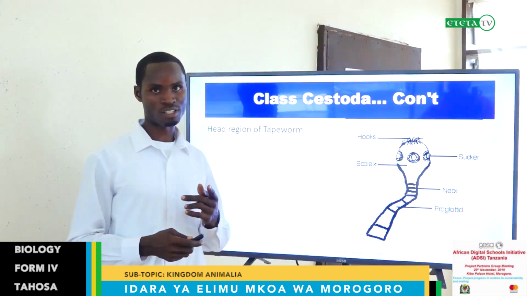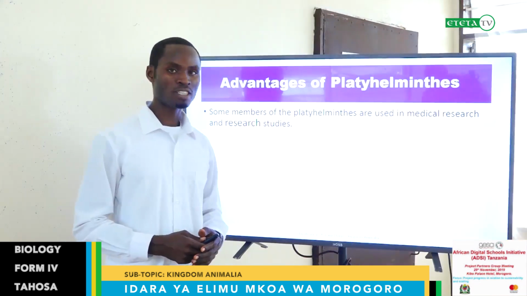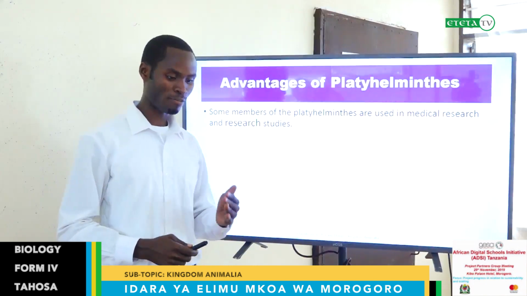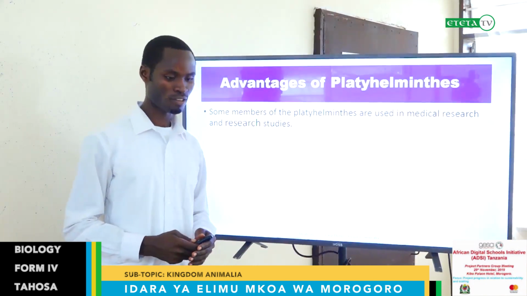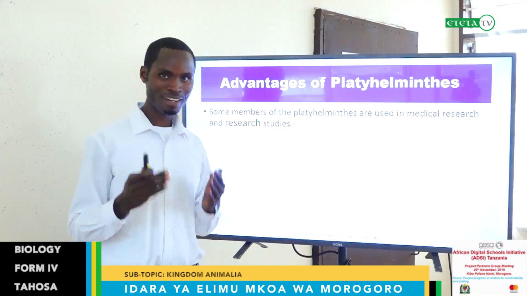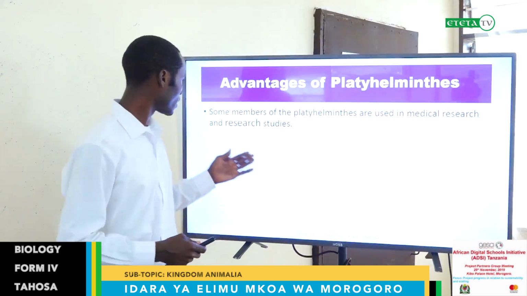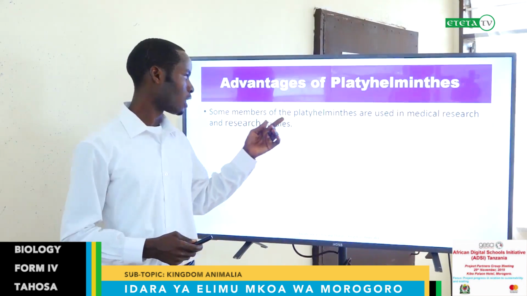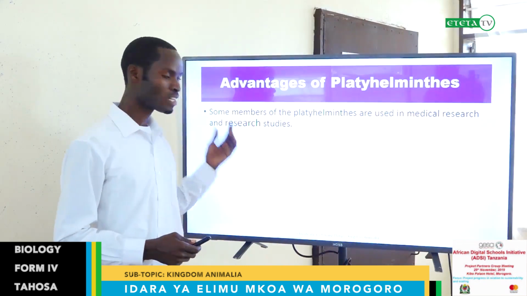Just now after discussing the three classes under the Phylum Platyhelminthes, these are the advantages of Platyhelminthes. What are the advantages we get from these animals? Some members of Platyhelminthes are used in medical research and research studies.